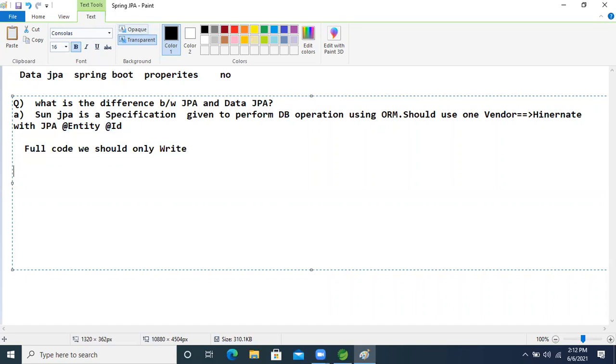Yesterday we saw the first application, and because of that I explained it. In Hibernate we do everything ourselves, but in Spring Boot, Data JPA reduces lines of code by giving predefined code.